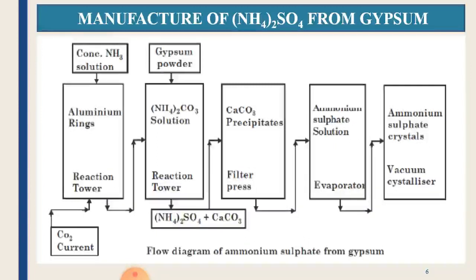These are passed into a filter press. Pressing is done and the calcium carbonate can be taken out, and the ammonium sulfate solution is taken to another evaporation chamber where the moisture is allowed to evaporate. After that it is passed into a crystallizer so that we get fine crystals of ammonium sulfate, and after that it is dried and then packed. So this is the method for the preparation of ammonium sulfate from gypsum.